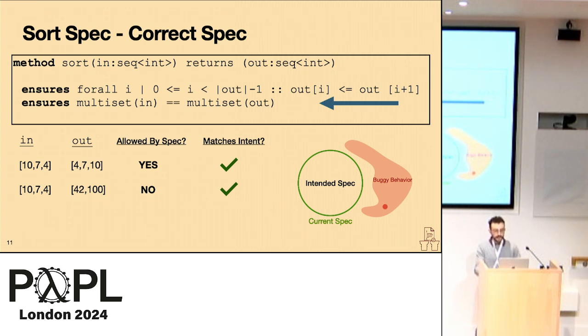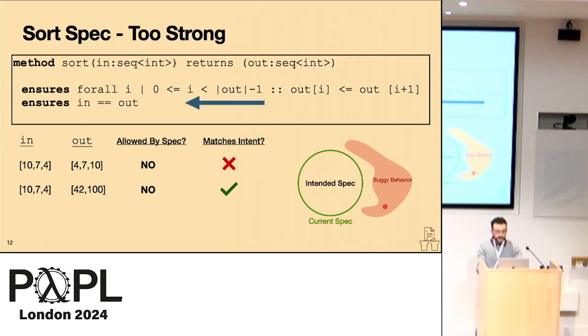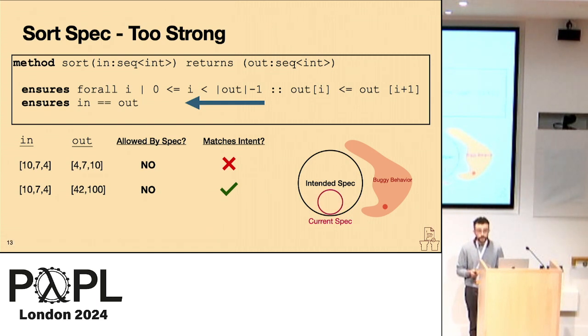And then we can see that our two specific examples now match our intent for what our correct spec should allow. In the opposite case, if a developer were to accidentally drop the multiset relationship and just say that the input be equal to the output, they've unnecessarily made the specification too strong, which excludes the expected correct behavior that we would want our specification to have. So having automated and methodical ways to approach this problem can be quite helpful, especially as more and more non-experts are writing specifications and trying to prove their systems.